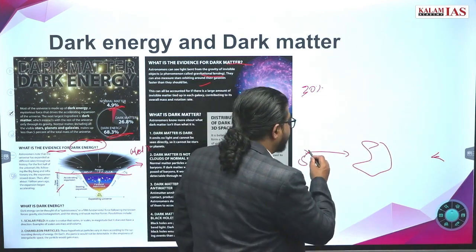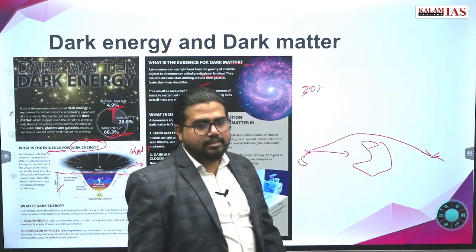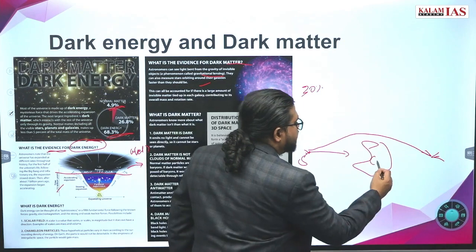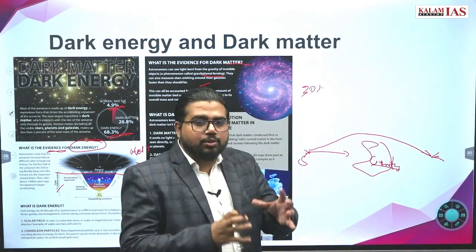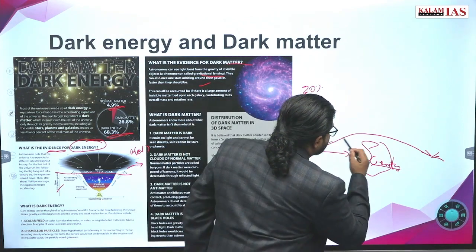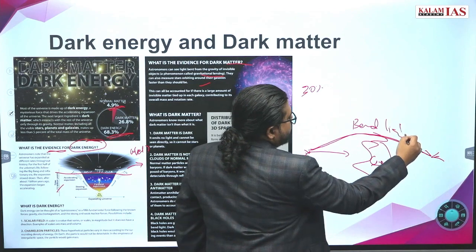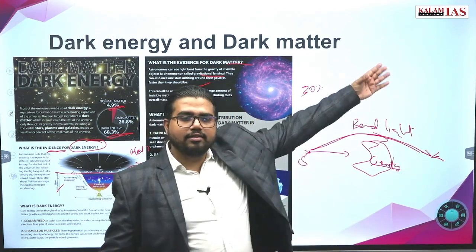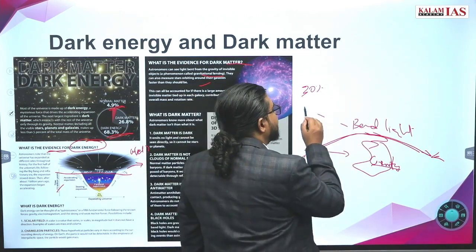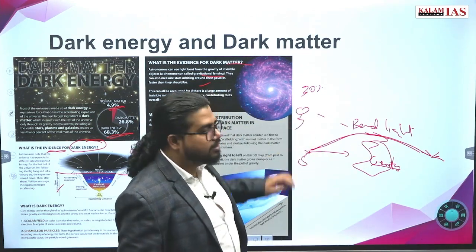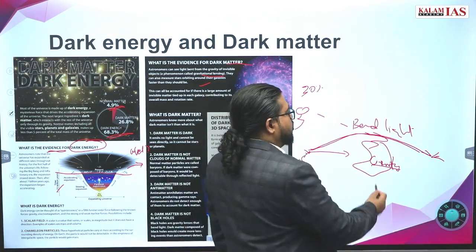But interestingly, what we are seeing is the light bending and reaching our eyes. So the gravity of this galaxy is capable of bending the light. This exact phenomenon is called gravitational lensing. Gravitational lensing we are observing at many places, and we don't know what is in between.